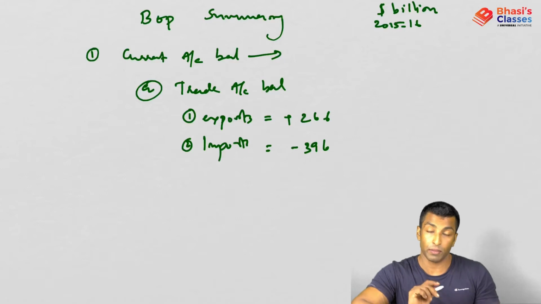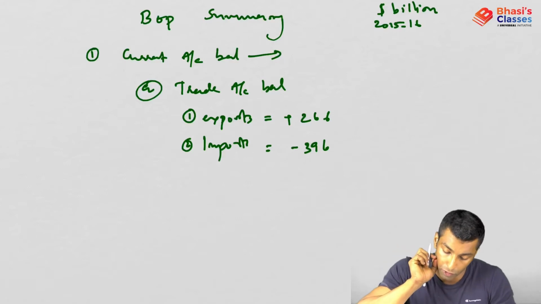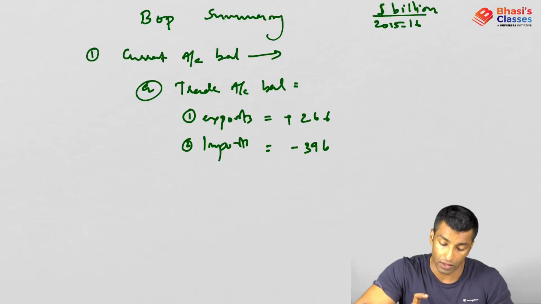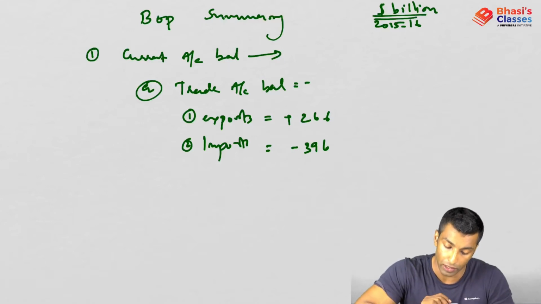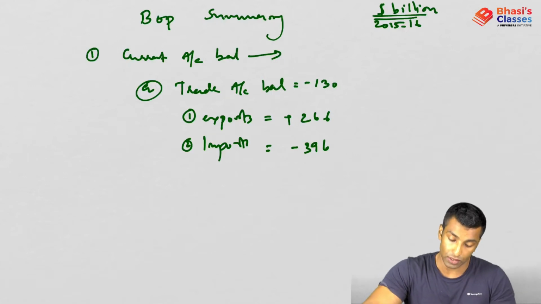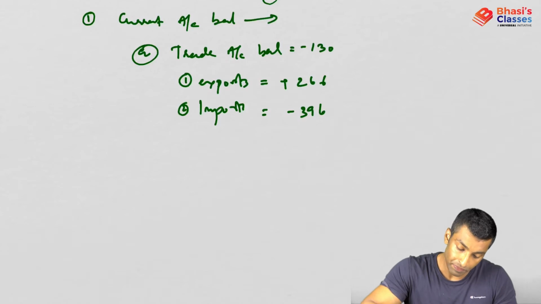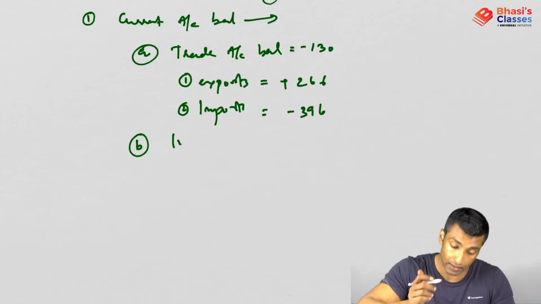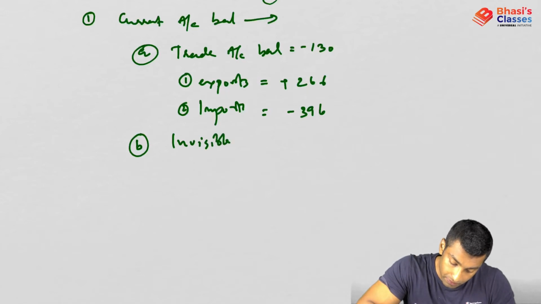Since it was import, we'll put minus. If it is export, we put plus. All these are in billion dollars. The trade account balance was minus 130, as we have already discussed. And then the second part in the current account balance is the invisible account balance.